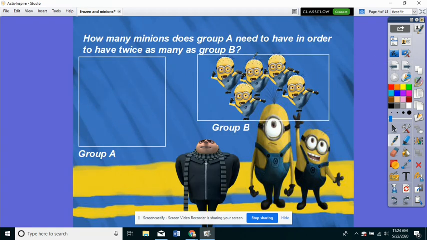How many minions does group A need to have in order to have twice as many as group B? Group B has 1, 2, 3, 4, 5 minions. So in order for group A to have twice as many as group B, if you double group B, you would get 10. Because 10 is twice as many as 5. So we would need 10 minions.